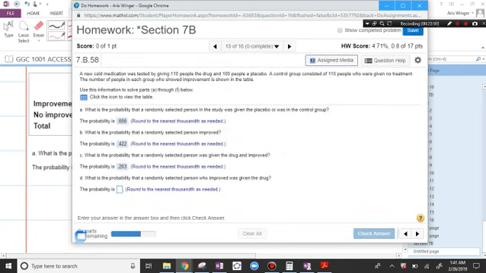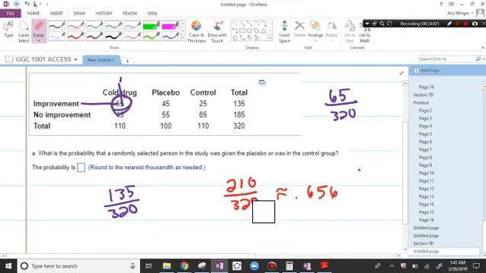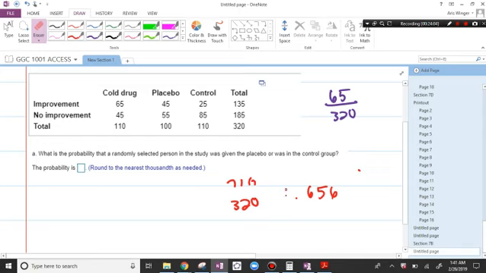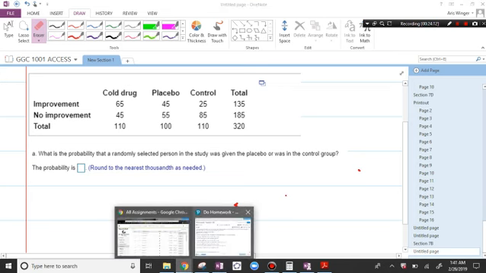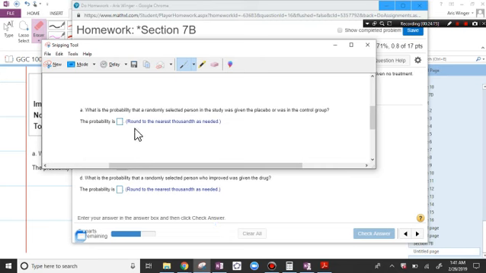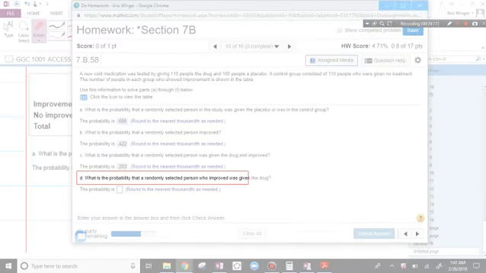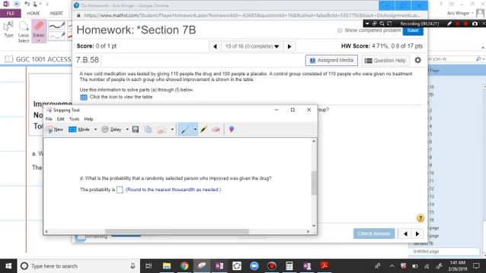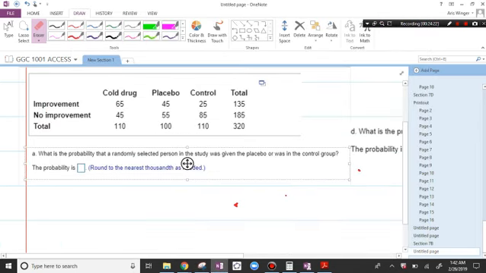What is the probability that a randomly selected person who improved was given the drug? So then the question is, this is out of all the people who improved, right? So when we make our fraction, this is crucial. Let me copy this one over. This one is trying to be slick, right? It says, what is the probability that a randomly selected person who improved, so this is only asking about the people who improved.